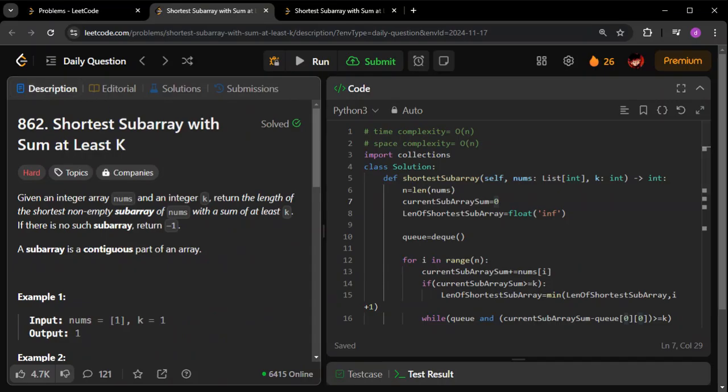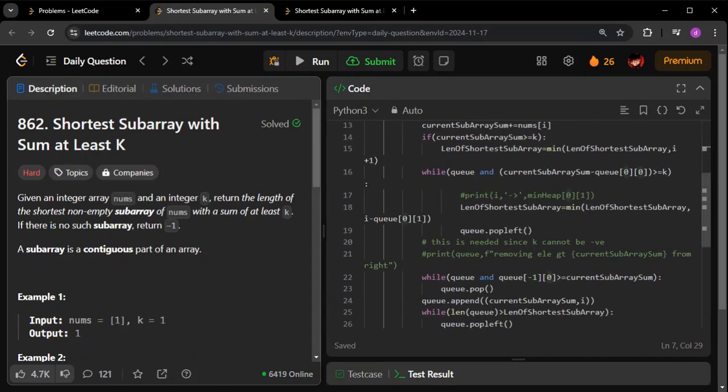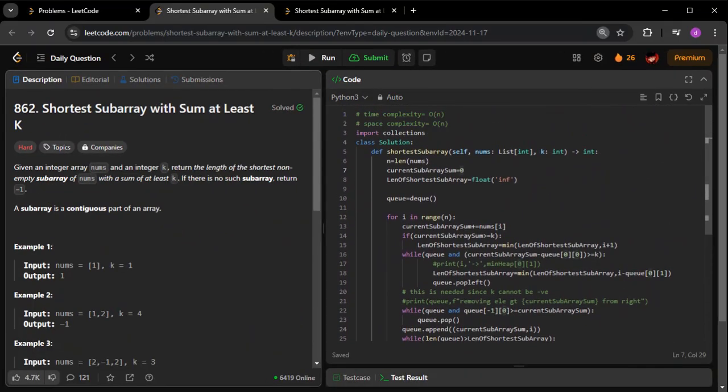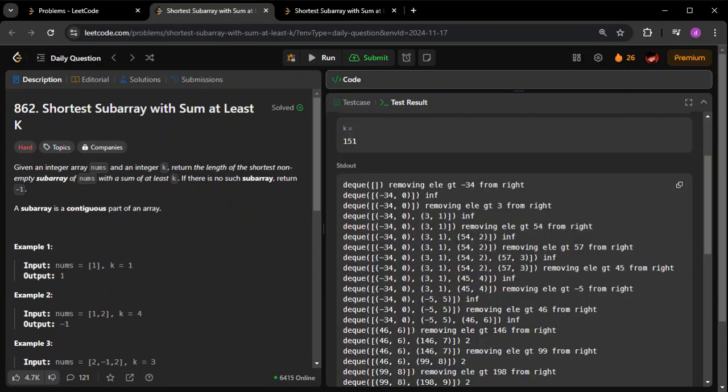In this, the idea is very simple. Instead of keeping a heap that will give me the smallest element, I don't want a heap as such. Let me quickly bring the output so that it gives you a better idea. In this case, I will not keep the heap, I'm just keeping a queue. In that queue I will be appending the sum of all the elements, that is the prefix sum, whatever you're calling it. I will be inserting these, but at the same time I will be removing them whenever it is exceeding a particular property. You'll see how it works.